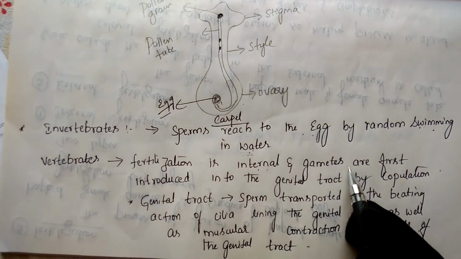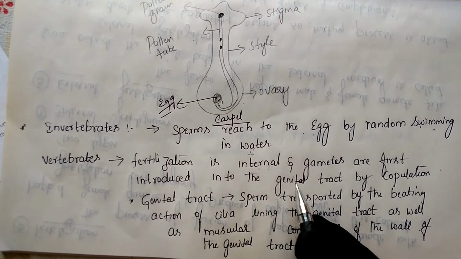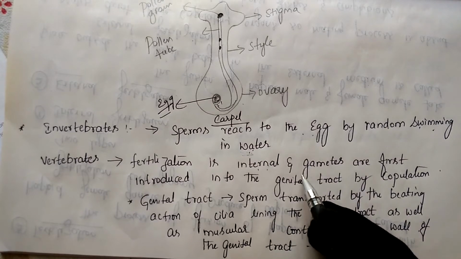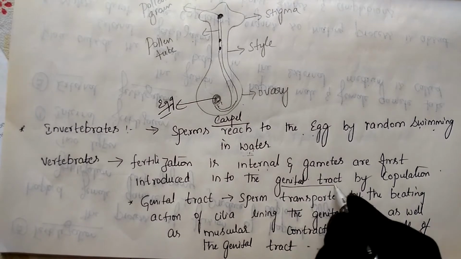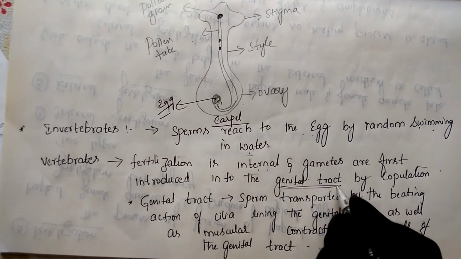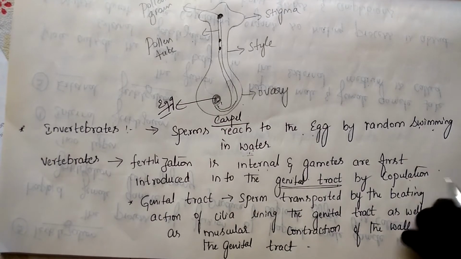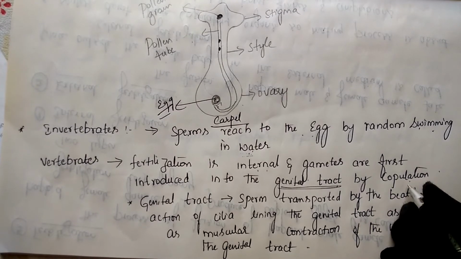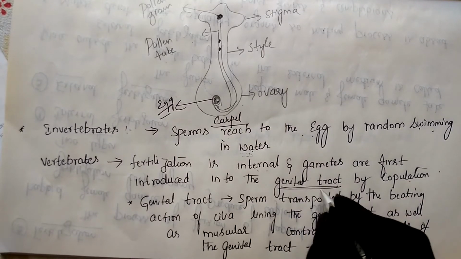In this case, gametes are first introduced into the genital tract. The male organism discharges the gamete, that is nothing but sperm. It is discharged into the genital tract of the female body by copulation. Copulation means mating. Male and female come together, and the male discharges the sperm into the female body through the genital tract.